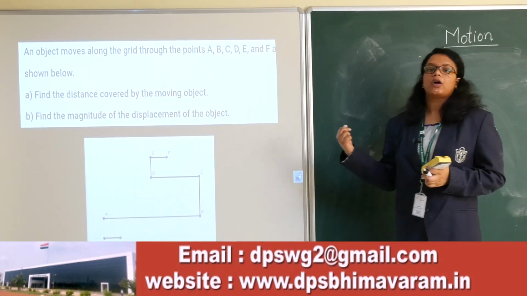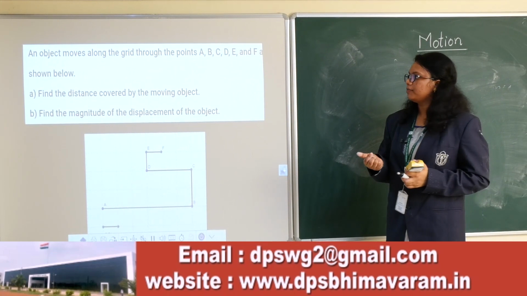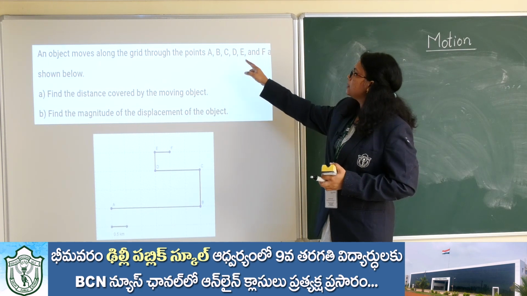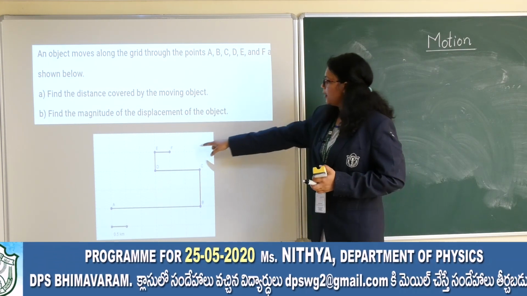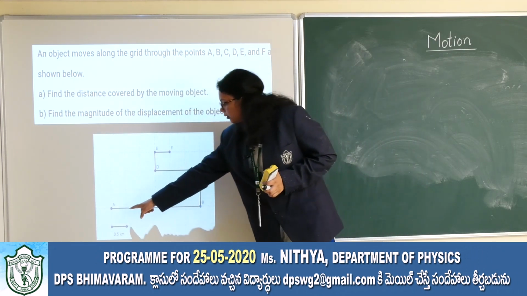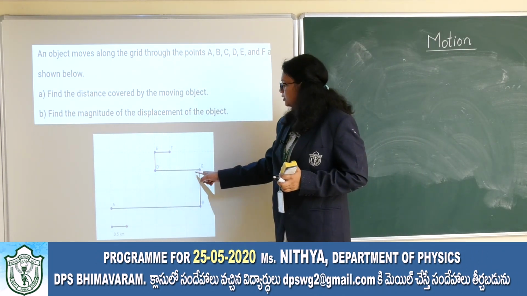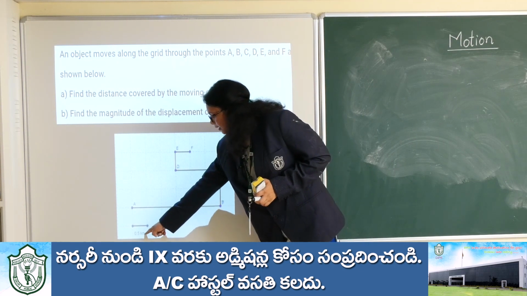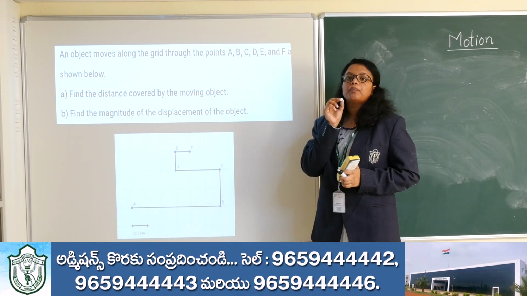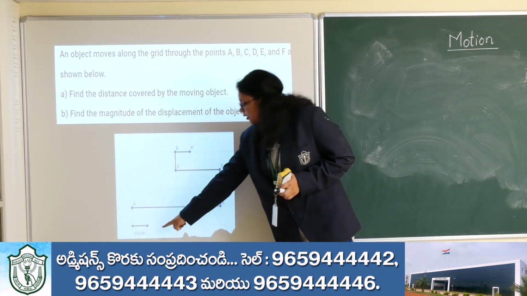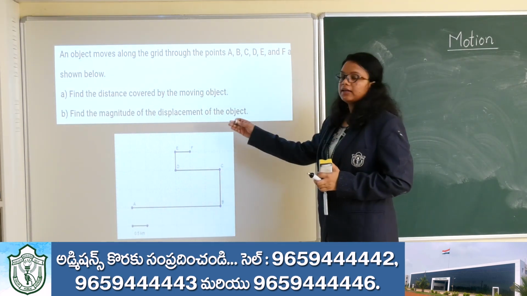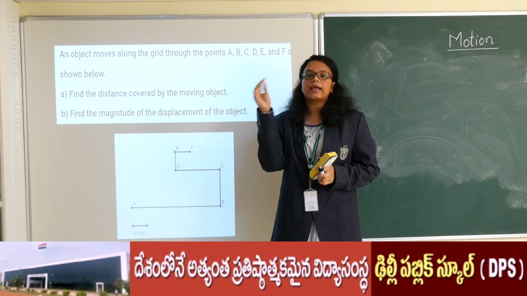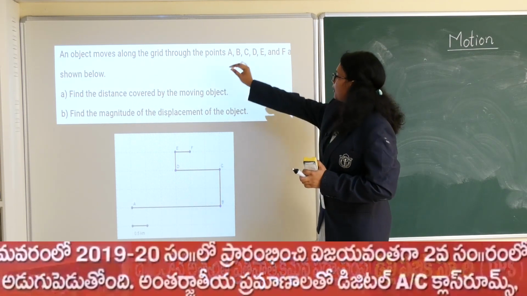Last question of this particular concept, that is the distance and displacement concept. An object moves along the grid through the points A, B, C, D, E, and then finally F. The object is moving from A to B, B to C, C to D, D to E and E to F. But if you observe the grid, each line is 0.5 kilometer. So however many lines you get, if you multiply it with 0.5, you will get the actual length of that particular line.